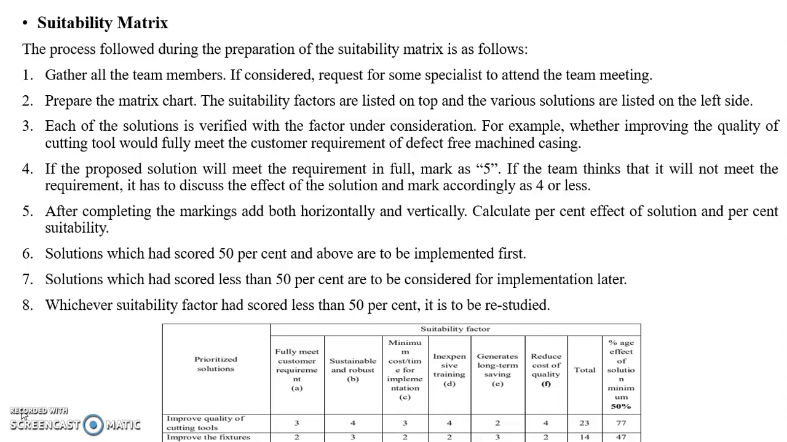The second step is to prepare the matrix chart. That means the suitability factors are listed at the top and the various solutions are listed on the left side. The factors are listed horizontally and the solutions are listed vertically on the left side.